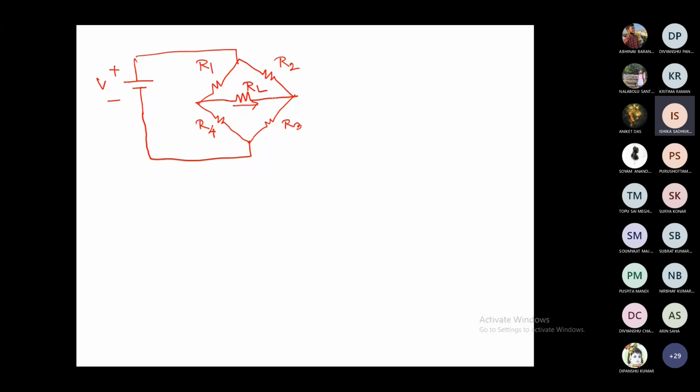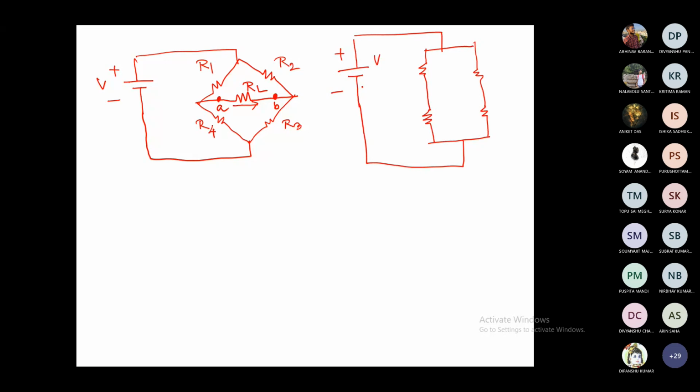What is the first step? As I told, we have to identify these two terminals. This is A and this is B, say. The first step is to remove this load, and then we redraw the circuit. So this is your B, and I'll change the configuration, the way it is drawn. This is R1, R2, R3, R4. I have removed RL from it.